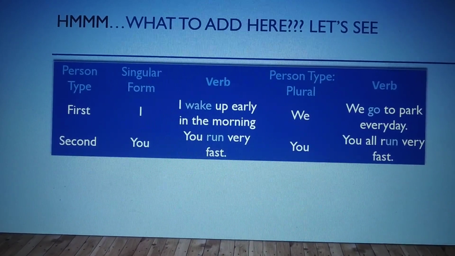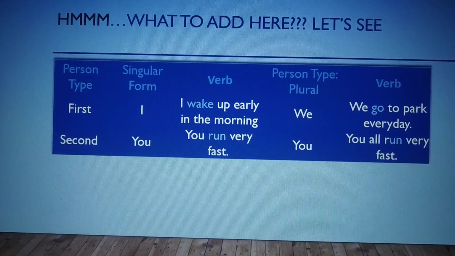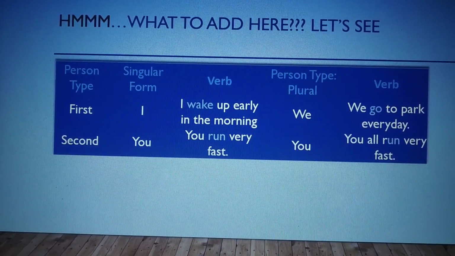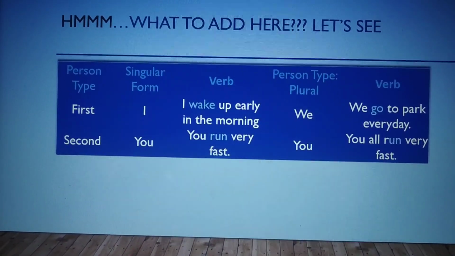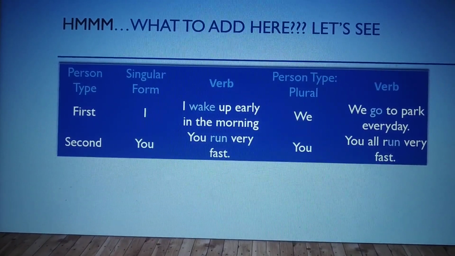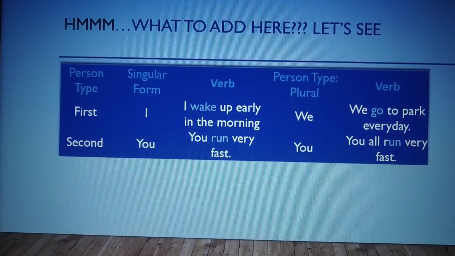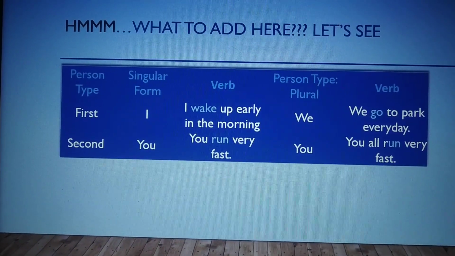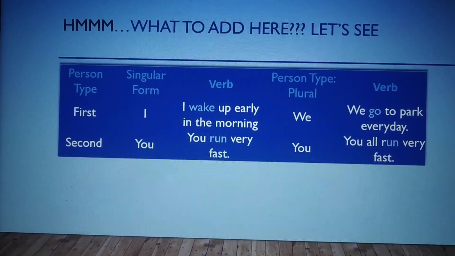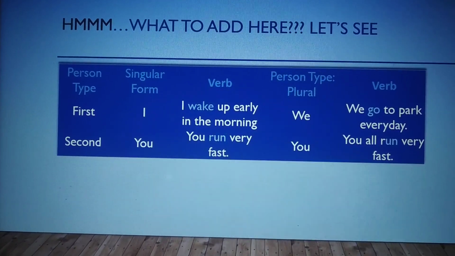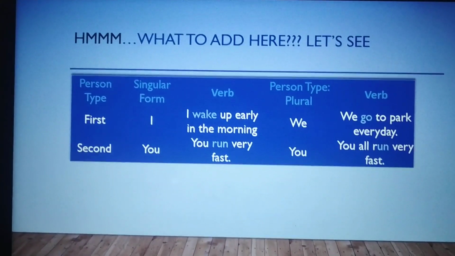Second person is you, singular form. Plural form of second person is also you. So you run very fast. You all run very fast. See, we didn't add s anywhere. Wherever first person type is used and second person type is used, irrespective of which form it is, if it is a singular form also, then also we do not add s. If it is plural form, then also we do not add s or es with the verb.